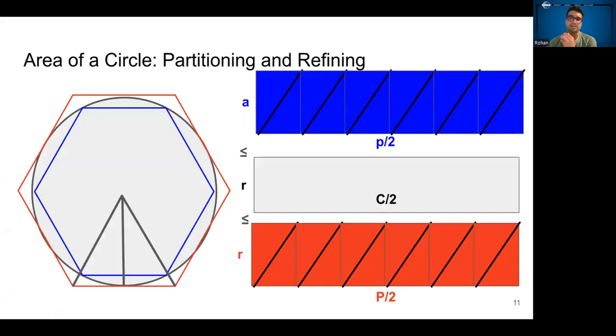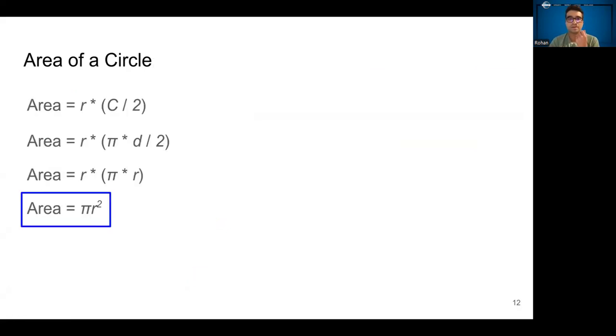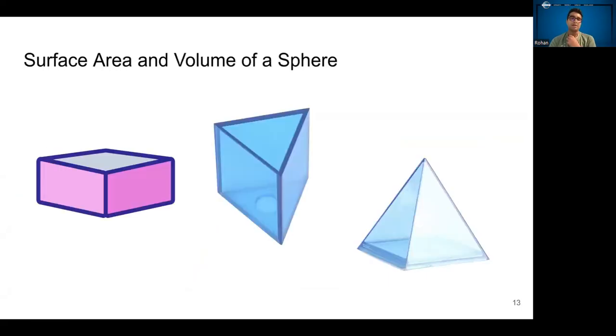Taking a step back, this is done by taking a circle and encasing it in polygons with more and more sides that more closely approximate the arc of the circle. And in this way, this process of slicing and then adding up gets you something that's closer and closer to the area of the circle. He used the same argument of slicing shapes and then calculating their areas to calculate the surface area and the volumes of a sphere.